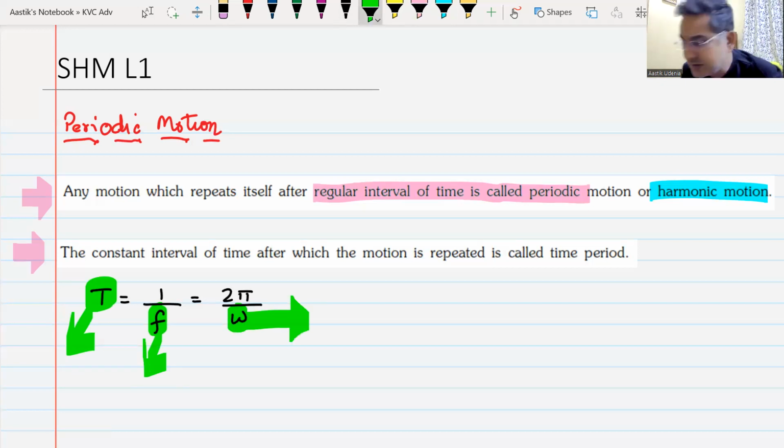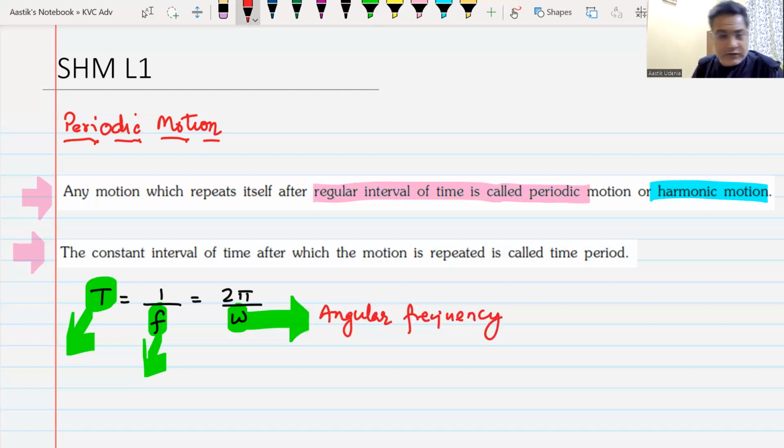But here, instead of calling it as angular velocity, because angular velocity might be used for something else, we will call it angular what? Angular frequency. Omega would be known as angular frequency. So this is how we start with our concept of simple harmonic motion.